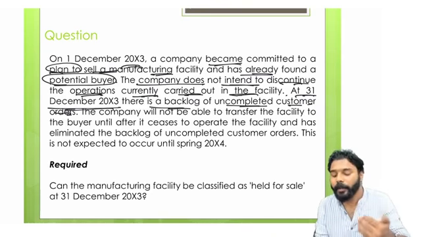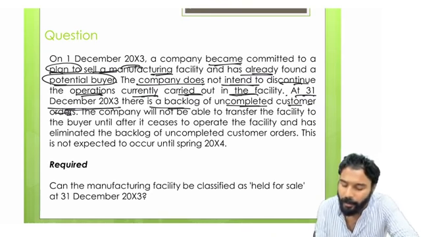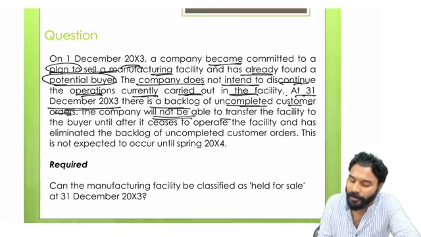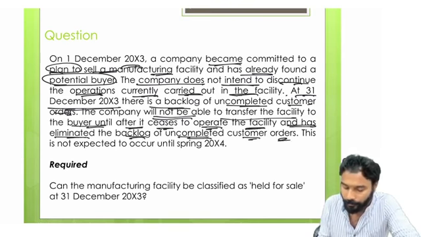So at 31st December 2003, it is given that there is a backlog of uncompleted customer orders. The company will not be able to transfer the facility to the buyer until after it ceases to operate the facility and has eliminated the backlog of uncompleted customer orders.